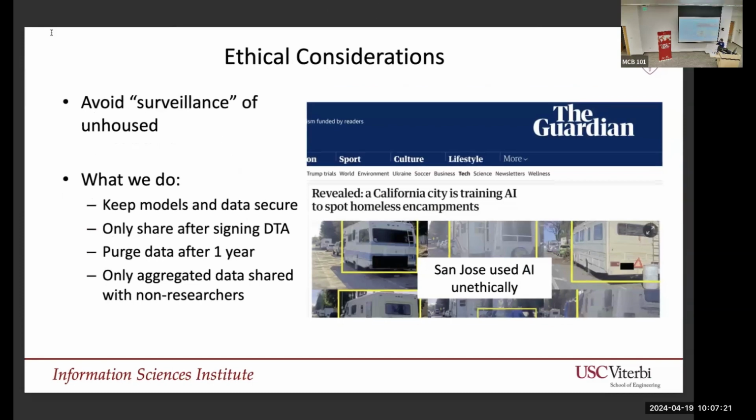So to that end, we also want to consider very important ethical considerations to avoid surveillance of the unhoused. Therefore, we keep models and data secure, and only share data after signing a data transfer agreement. We expect to purge data quickly, and only aggregate data is shared with non-researchers. One of the many reasons we do this, not just because it's ethically good, is that there are examples where this has been carelessly done, such as a few days ago, this article by The Guardian about San Jose and their use of AI to track homelessness.